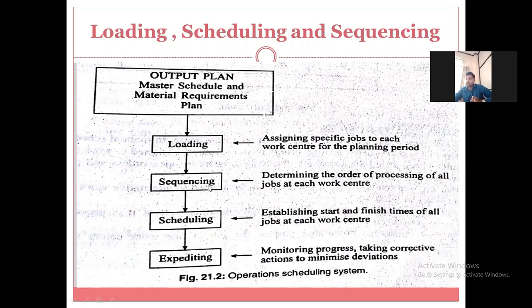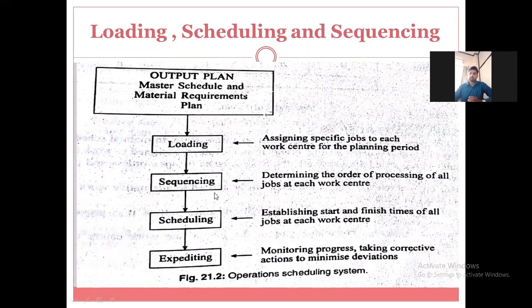Accordingly the operations sequence will be generated, and the best method to perform the task will be determined. So in the sequencing stage, we determine the order of processing of all jobs at each work center. An important phase.